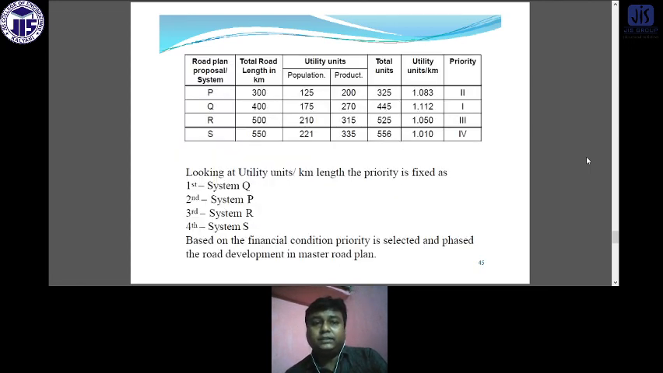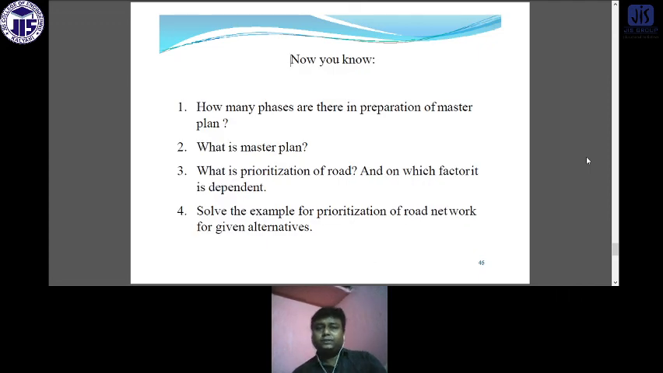So now, a few questions you may think about: how many pages are there in the preparation of a master plan, what is a master plan, what is the prioritization of the road, and on which factors does it depend. Solve an example related to the population unit and the productivity unit. Such types of questions may come in various competitive exams or even in your semester exam. So this is all about the population and the productivity.